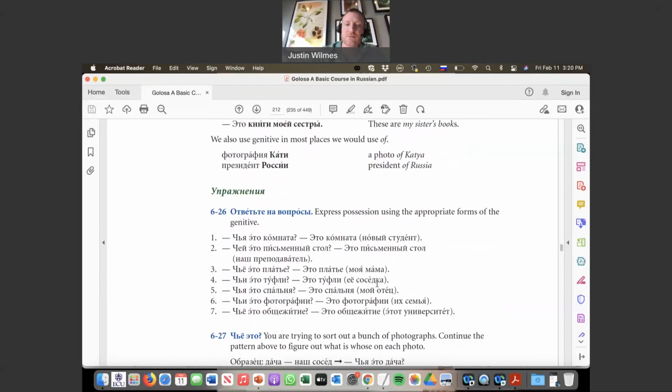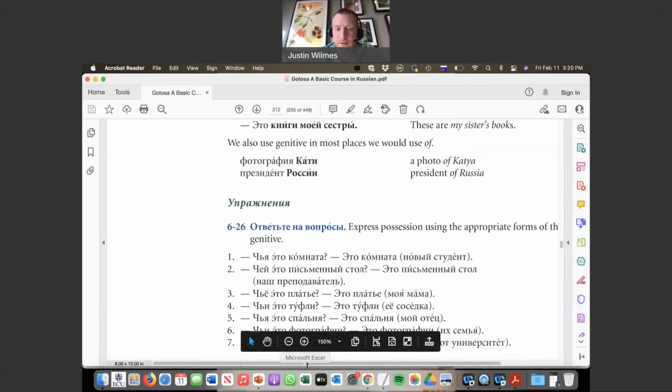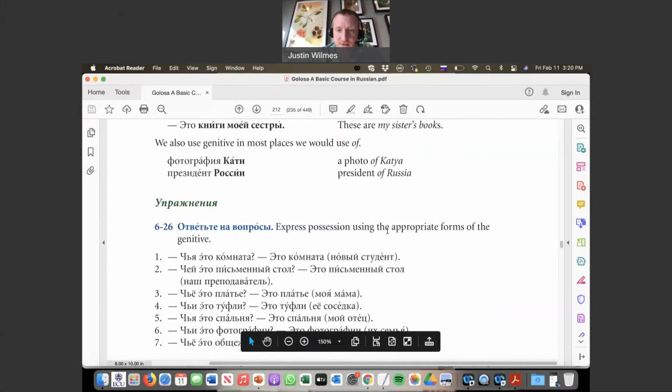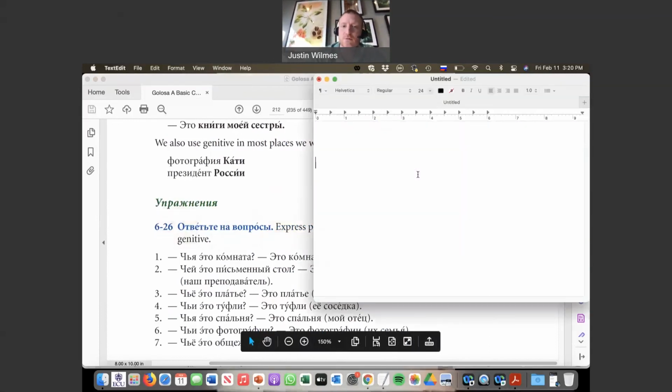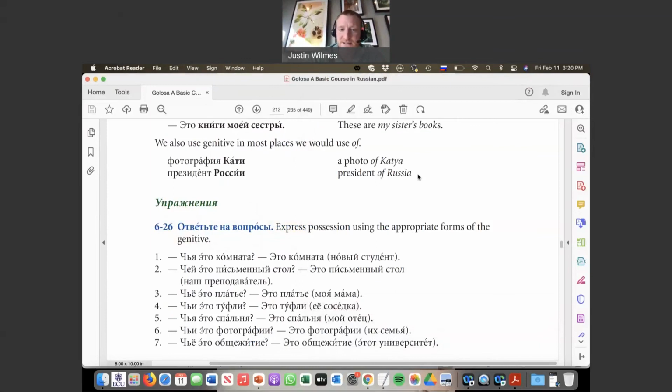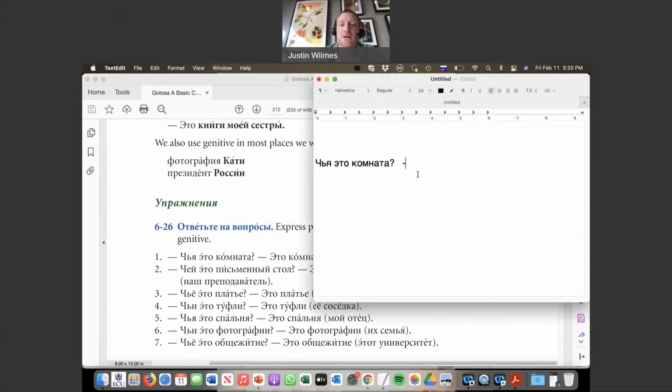Okay, now that you've done that, express possession using the appropriate forms of the genitive. So, whose room is this? Чья это комната? And we know that the answer should be, it is this new student's room. Это комната.